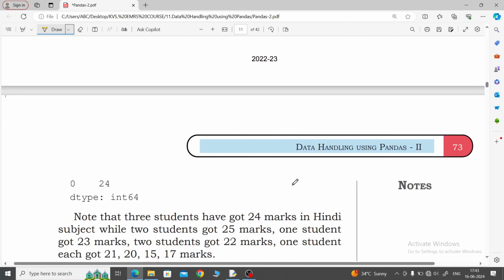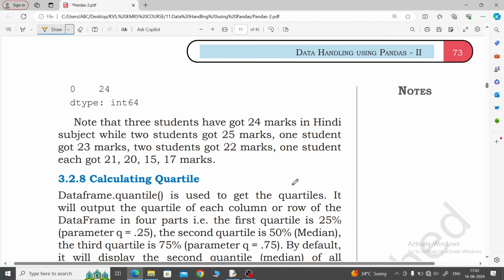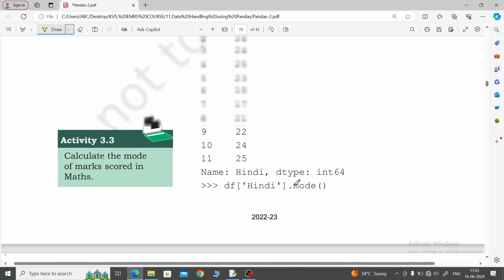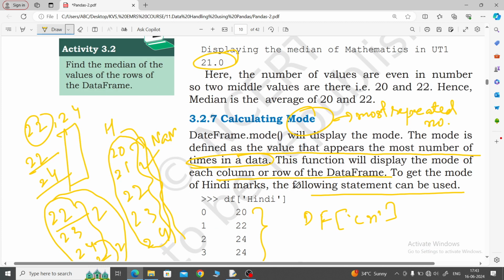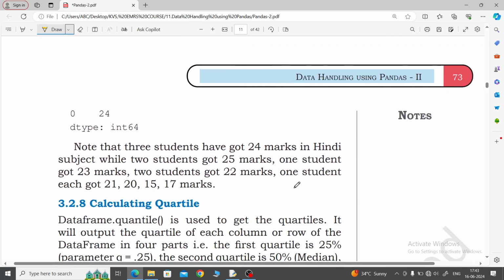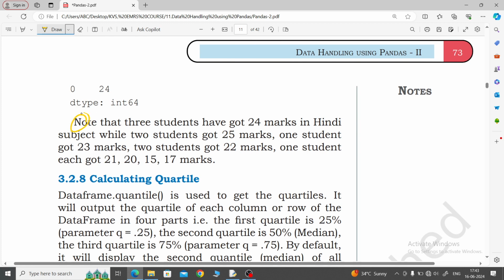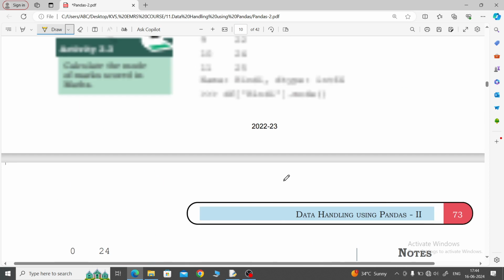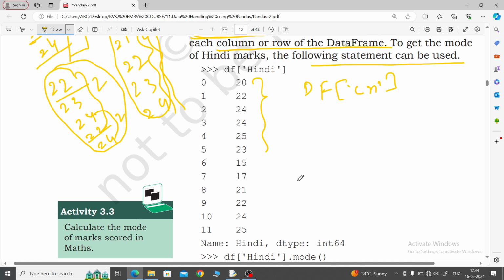Look here. Now come to it. Is it mentioned or not? In the notes section you will see that 3 students have got 24 marks in the Hindi subject, while 2 students got 25 marks, 1 student got 23, 2 students got 22, and 1 student each got 21 and so on. This shows how the marks are distributed.